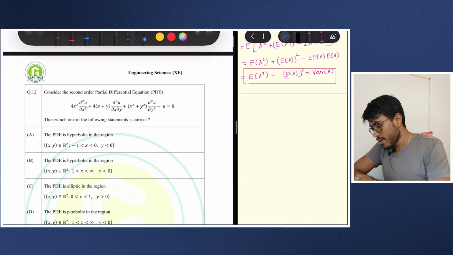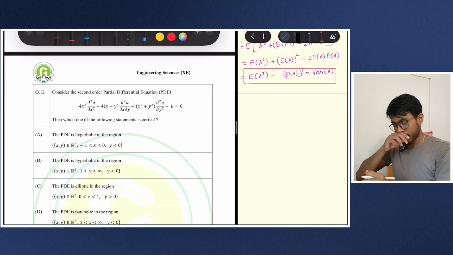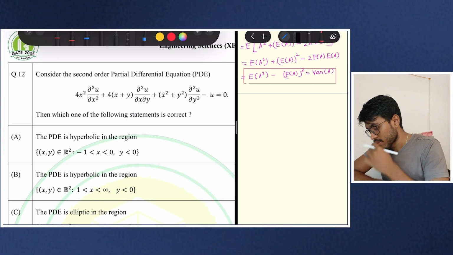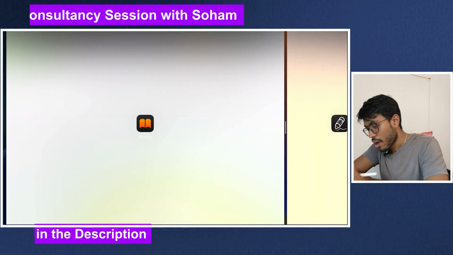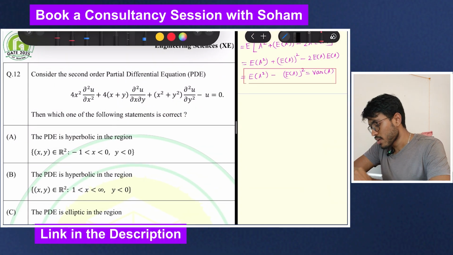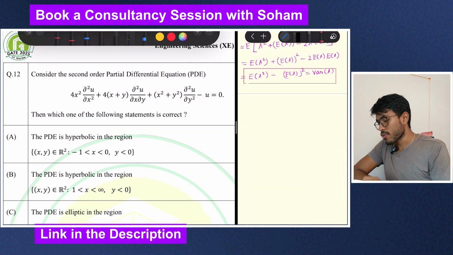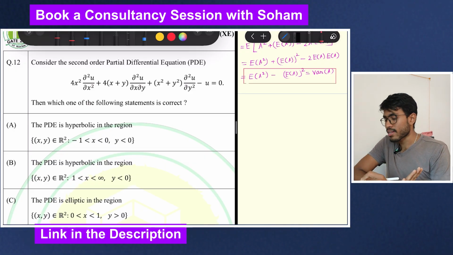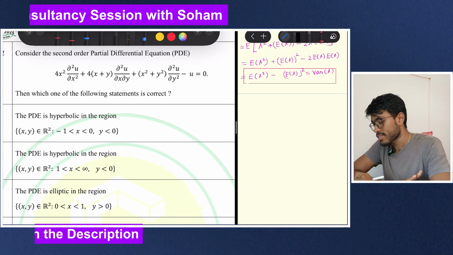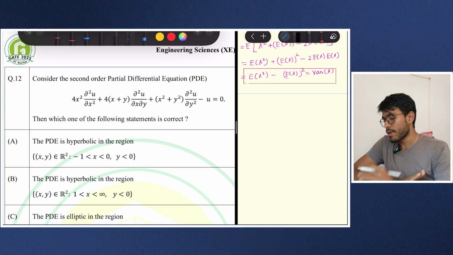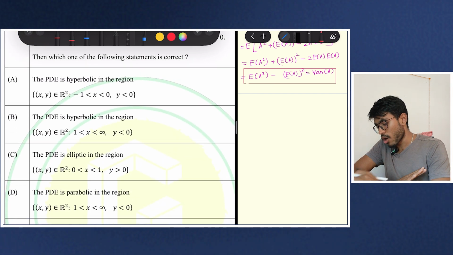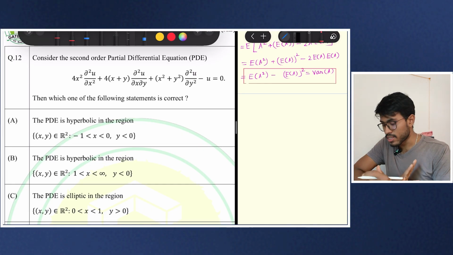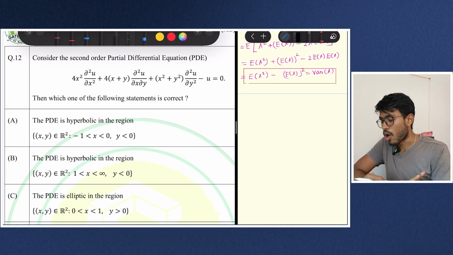So in this problem, consider the second order partial differential equation. Then which of the following is correct? Again, we have to mainly take care about for which range of x and y the PDE will be hyperbolic, elliptic or parabolic. Now you will say that I have to check for everything, hyperbolic, elliptic and parabolic.